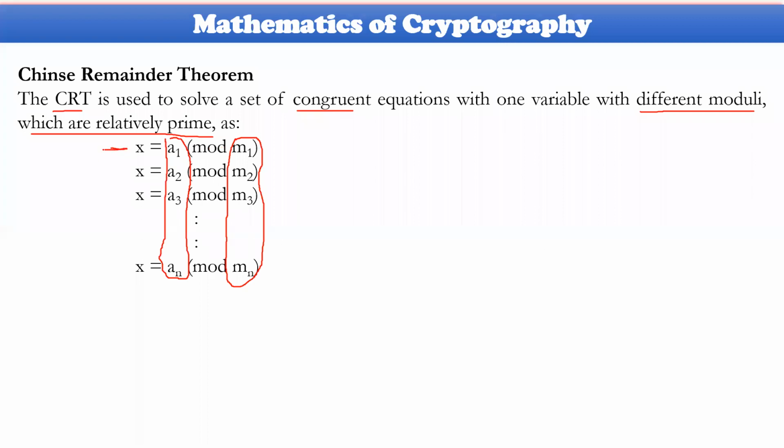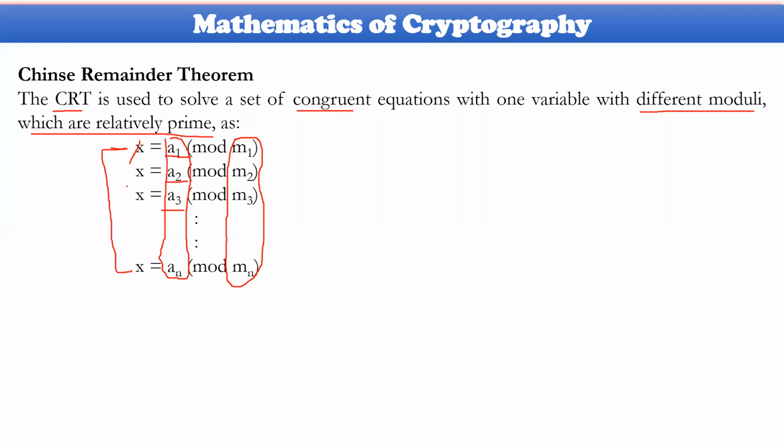If you observe all these values, on the left-hand side everything is x only. x modulo division of m1 gives you a1 as remainder, x modulo division of m2 gives you a2 as remainder, x modulo division of m3 gives you a3 as remainder.